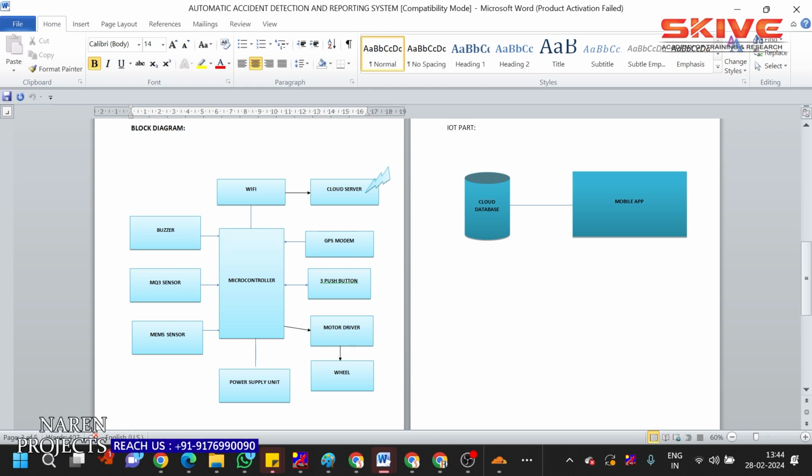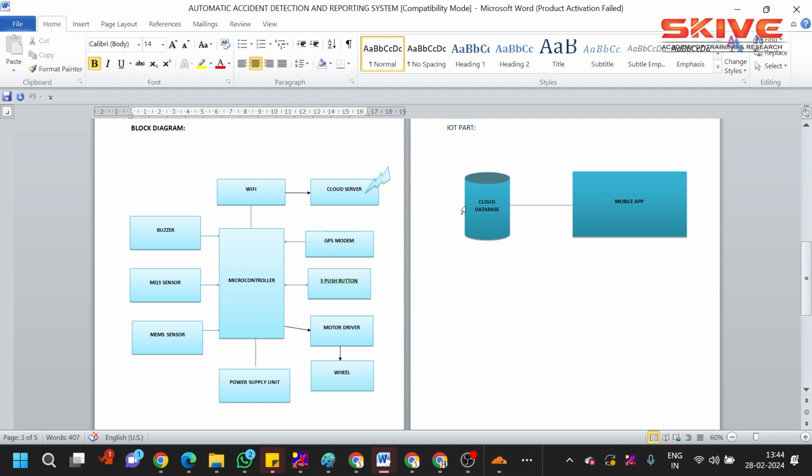Here a wheel kind of setup was made. This circuit was made in a platform way and won't be integrated in any vehicle. For demonstration purposes, we integrated a wheel so that we can see the live demonstration using this setup. And here we use a Wi-Fi modem, which pushes all the information into the cloud database.